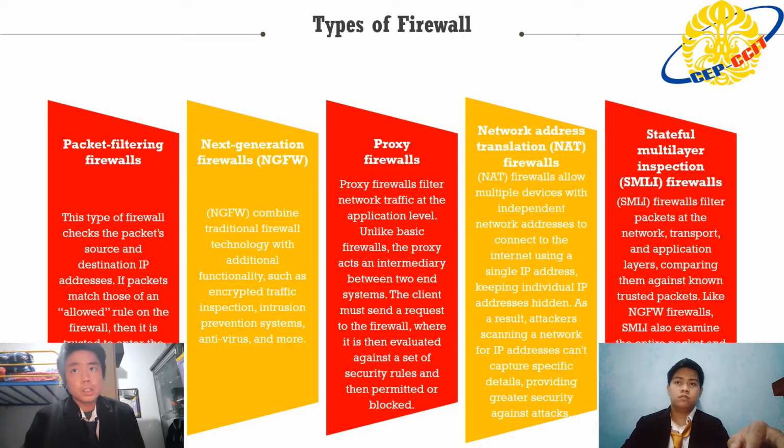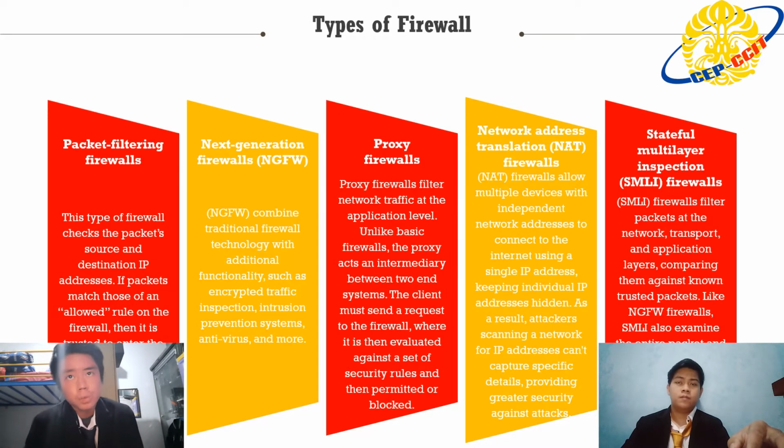The next one is the next generation firewall, or NGFW. NGFW combines traditional firewall technology with additional functionality, such as encrypted traffic inspection, intrusion prevention system, antivirus, and more.